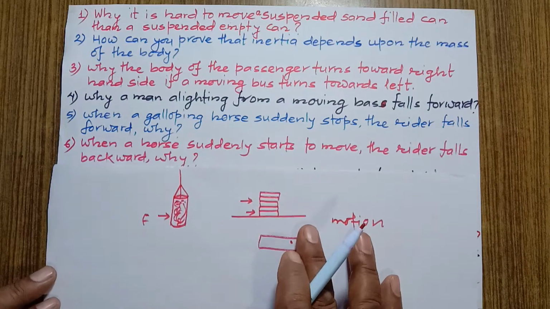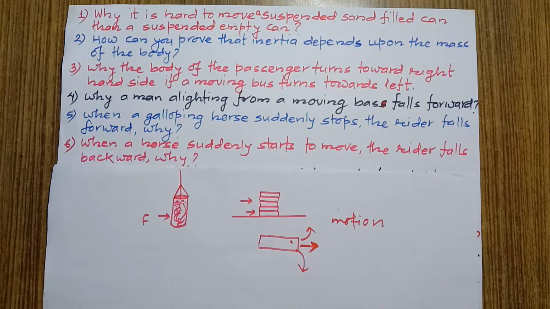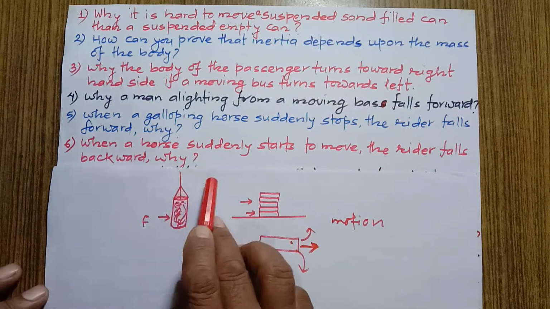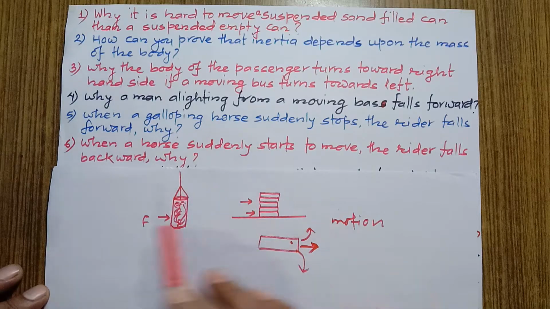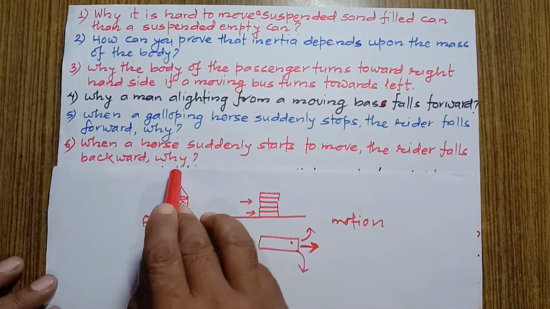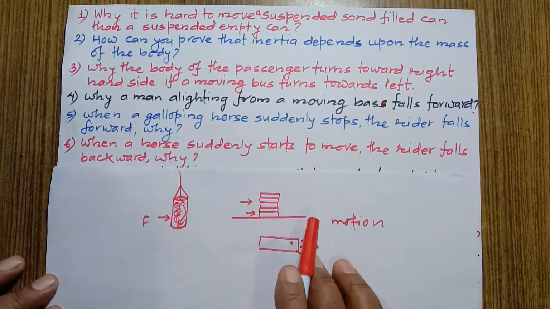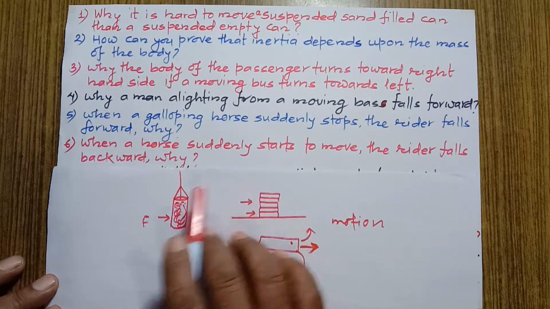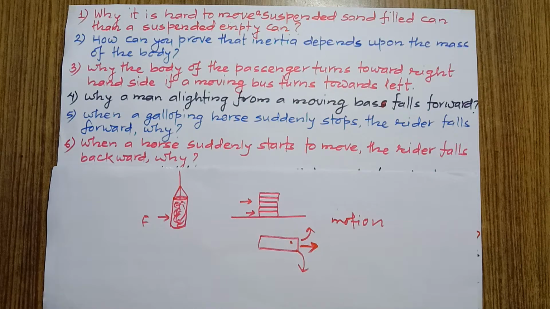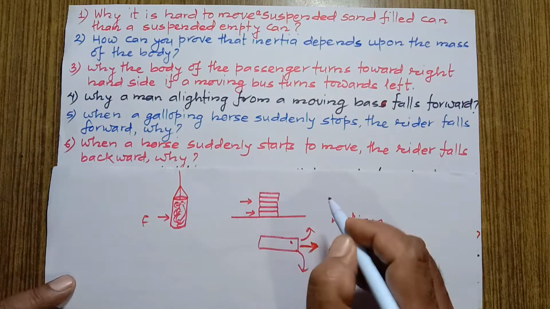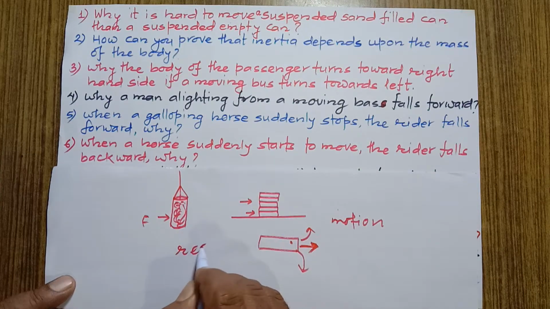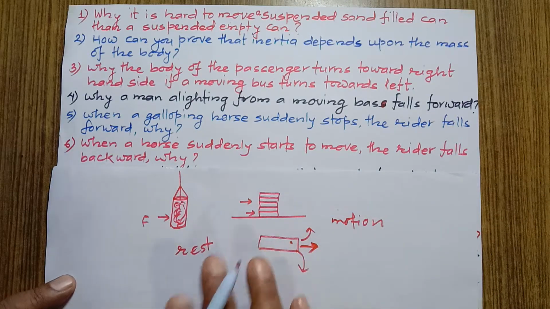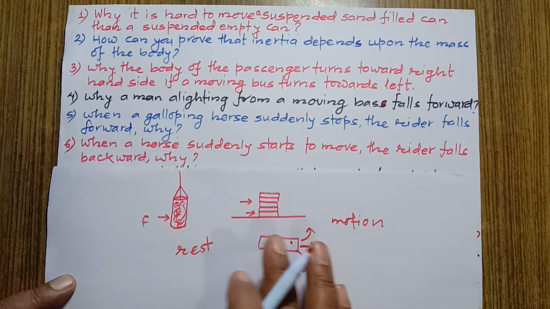Now another question: when a horse suddenly starts to move, the rider falls backward. Why? Actually this question is just opposite of the previous. At first the rider was at rest, and according to Newton's first law of motion, his body contains inertia of rest, due to which it tends to continue its state of rest